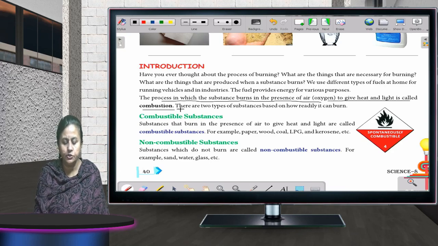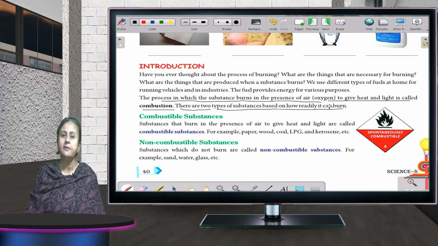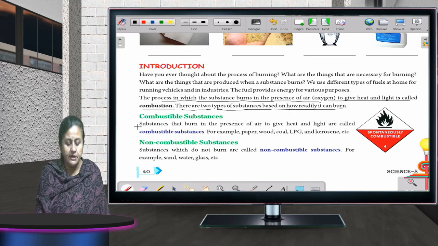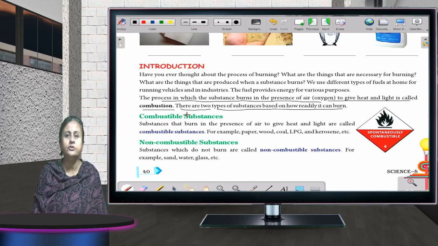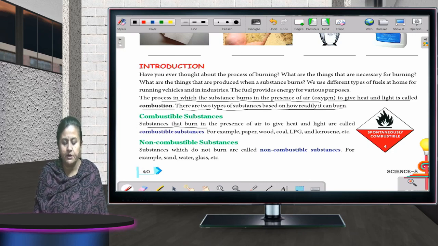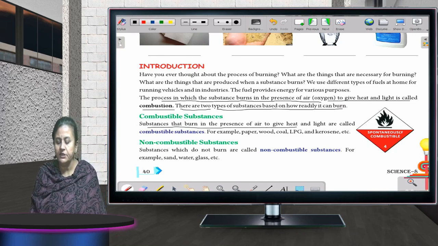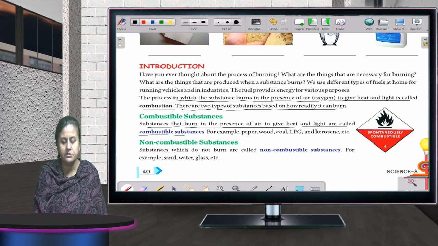Okay. Now there are two types of substances based on how readily it can burn. First is combustible substances and non-combustible substances. Substances that burn in the presence of air to give heat and light are called combustible substances, like paper, wood, coal, LPG.